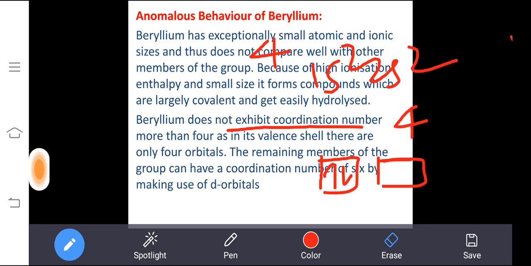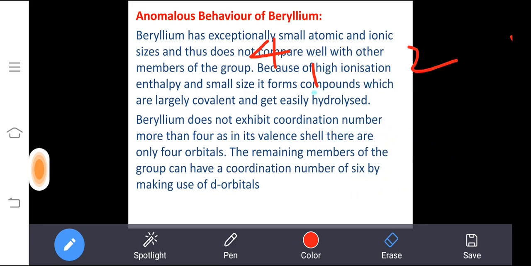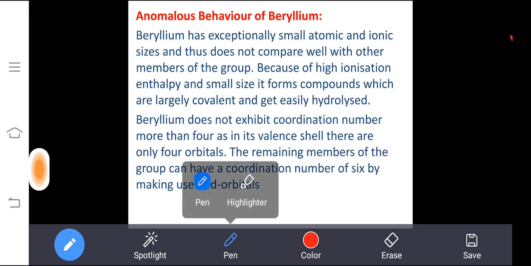So only 4, the coordination number, it can use the 1s2, 2s2 only, because it doesn't have any d orbital. Due to the non-availability of the d orbital, the coordination number will not exist more than 4.